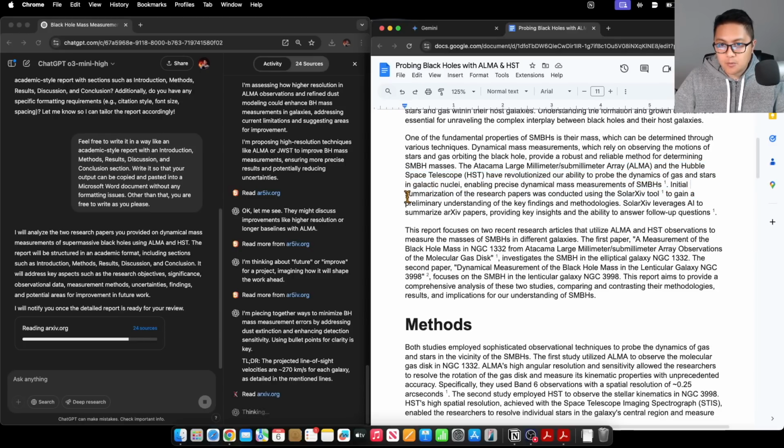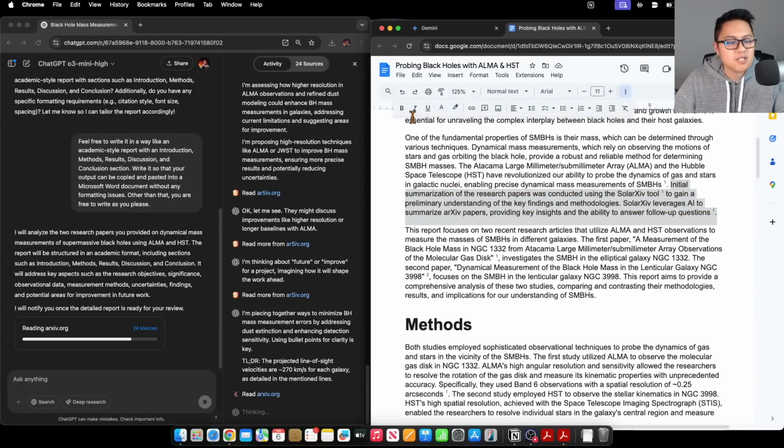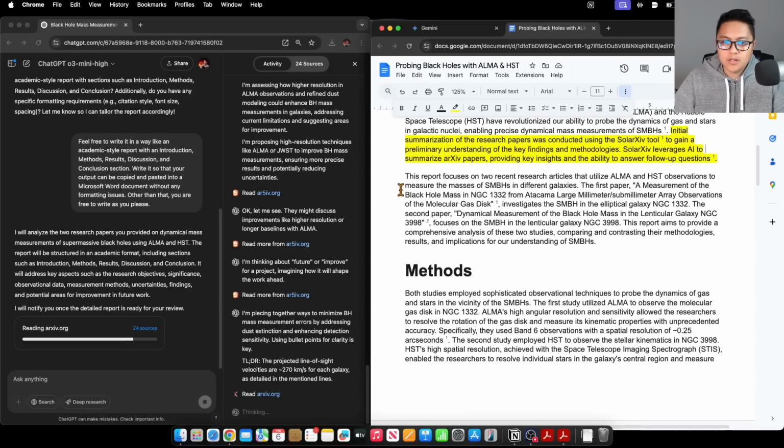Okay, initial summarization of the research papers was conducted using the Solar to gain a preliminary list of the key findings of what? Okay, so this is kind of like a what? I mean, I didn't need to know that. That's a little bit of TMI, too much information.